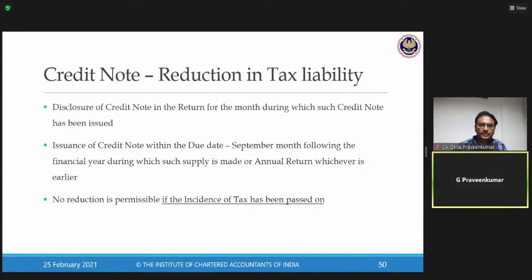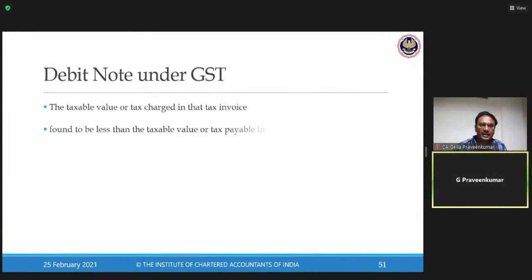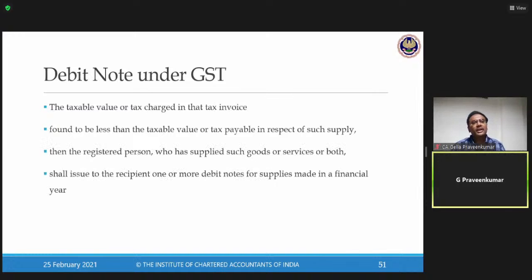Next, coming back, debit note. A very simple provision. Whatever we have discussed about credit note, the opposite of that is my debit note. The lawmaker says, whenever the taxable value or tax charged in the invoice is less than the actual value to be charged, then you recover that money, the taxable value along with the tax, by issuing a debit note.